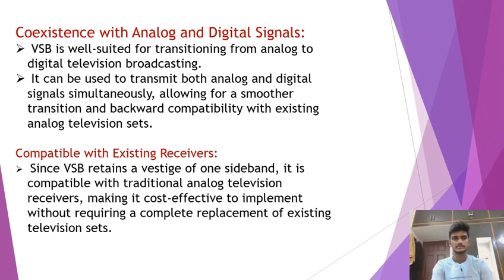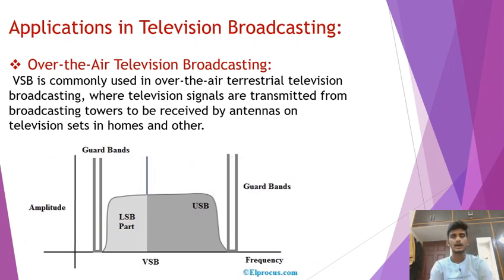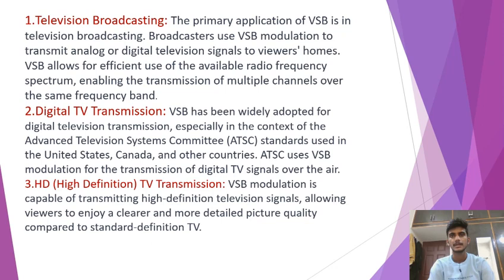Now I am discussing the applications in television broadcasting. In that, I am discussing over-the-air television broadcasting. VSBSC is commonly used in over-the-air terrestrial television broadcasting, where television signals are transmitted from broadcasting towers to be received by the antennas on television sets in homes and elsewhere. The primary application of VSBSC in television broadcasting is that broadcasters use VSBSC modulation to transmit analog or digital television signals to viewers at home.